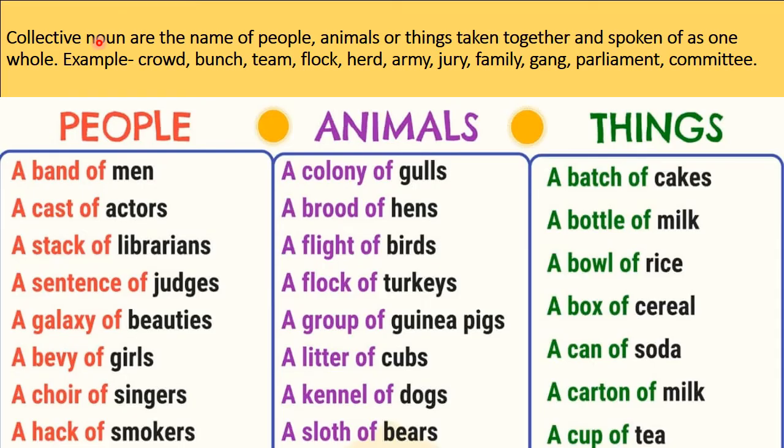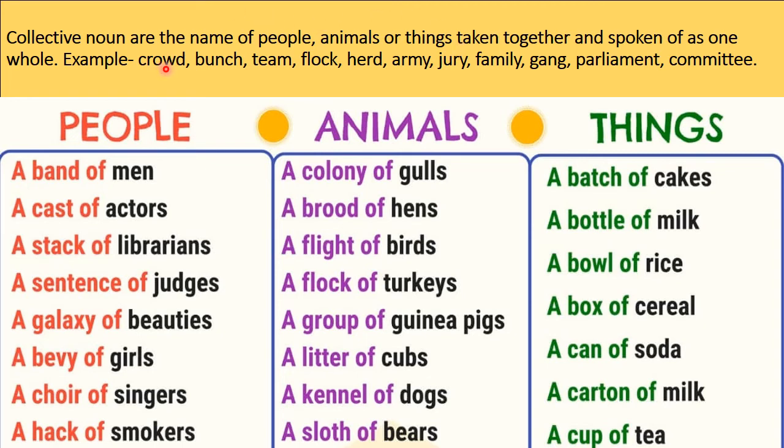Now collective noun. What is a collective noun? Collective nouns are the names of people, animals or things taken together and spoken of as one whole. For example, crowd.